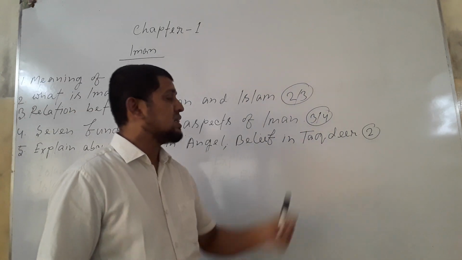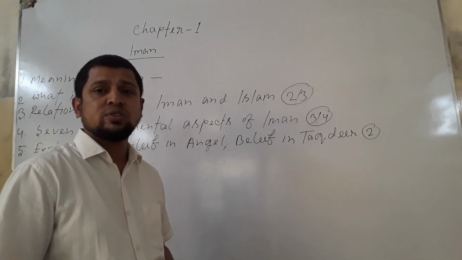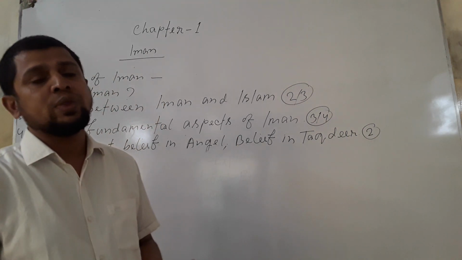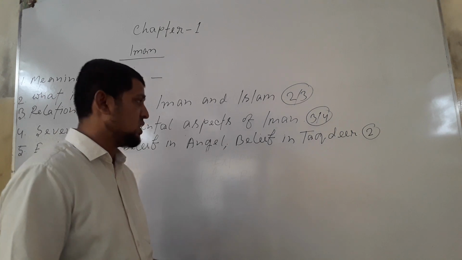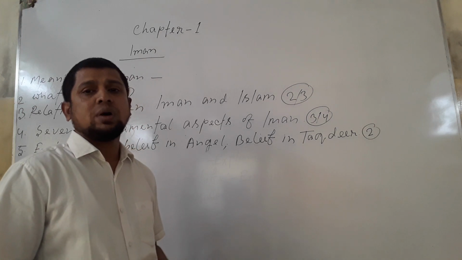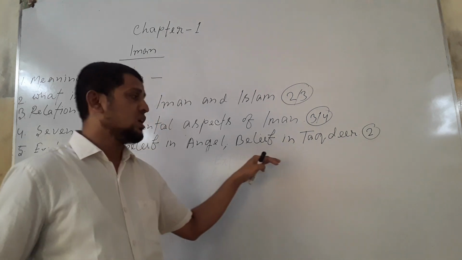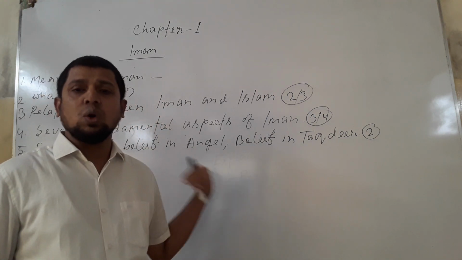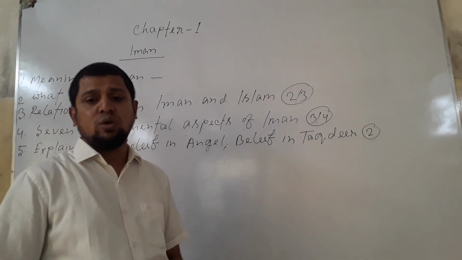And the next part, believe in Taqdeer. Taqdeer means fate, destiny, our measured amount. That means the Taqdeer or fate of a human being is defined from the very beginning by Allah the Most High. So as a mu'min, as a Muslim, we have to believe in Taqdeer. That means whatever is happening in our life is part of our Taqdeer. If anybody disbelieves in Taqdeer, he will be kafir. We must believe in Taqdeer, in angels, and in all the basic aspects of Islam. Then it will be the perfectness of our Iman.